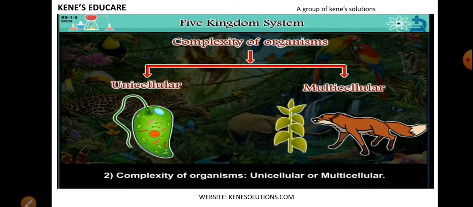Okay, next is complexity of organism, whether the organism is unicellular or multicellular. It means whether it is made up of a single cell or it is made up of many cells. An example of a single cell organism is Euglena, and for multicellular, we human beings are multicellular. Okay, because our body is made up of many cells.